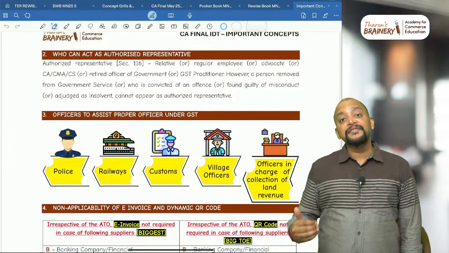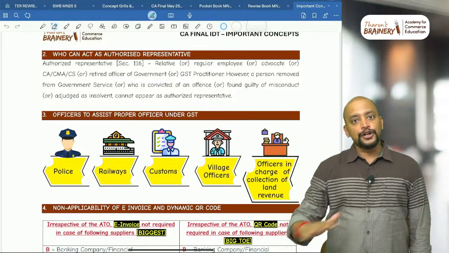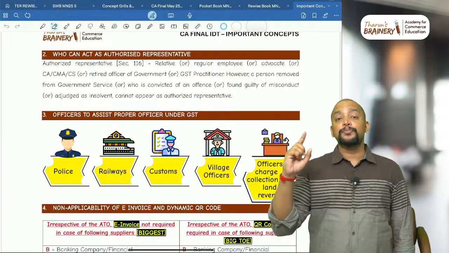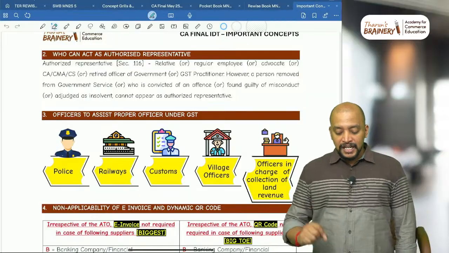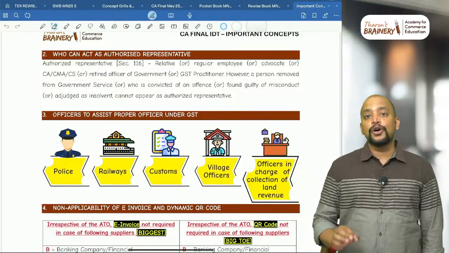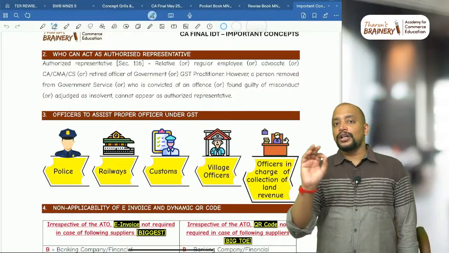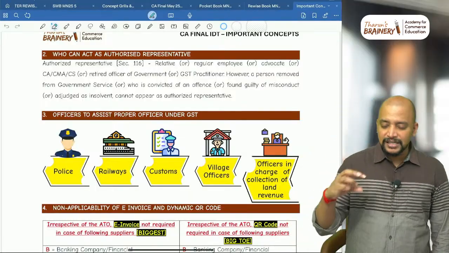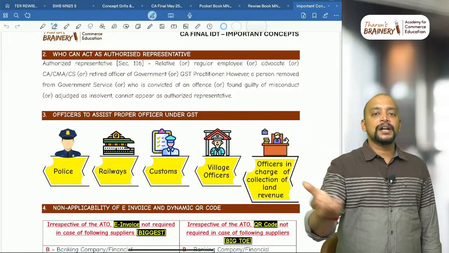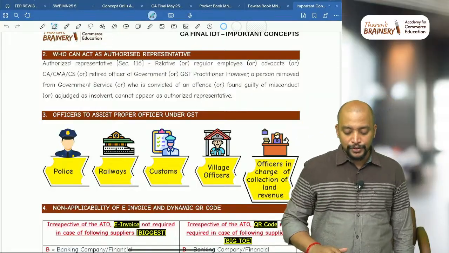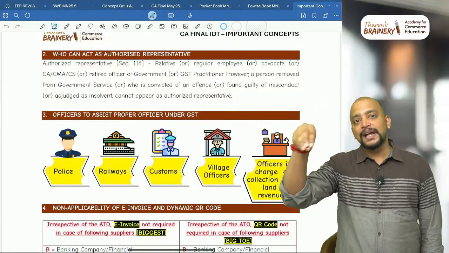Or who is convicted of an offense. If they are convicted under any offense, they cannot become authorized representative. And a professional found guilty of professional misconduct, or adjudged as insolvent, cannot appear as authorized representative. So this is something which you need to remember. And suppose you get a 4-mark question or a 5-mark question, you can make use of it and just write like points. These are the key ones, so just explain that and write.